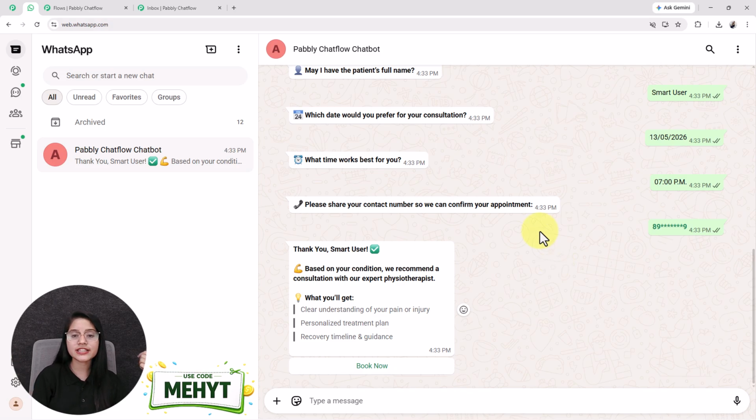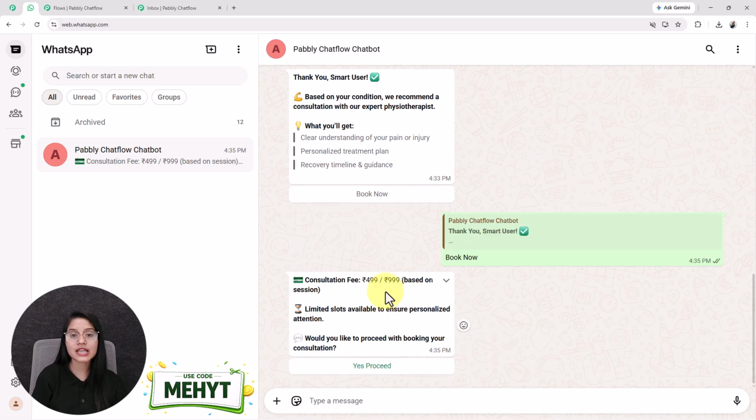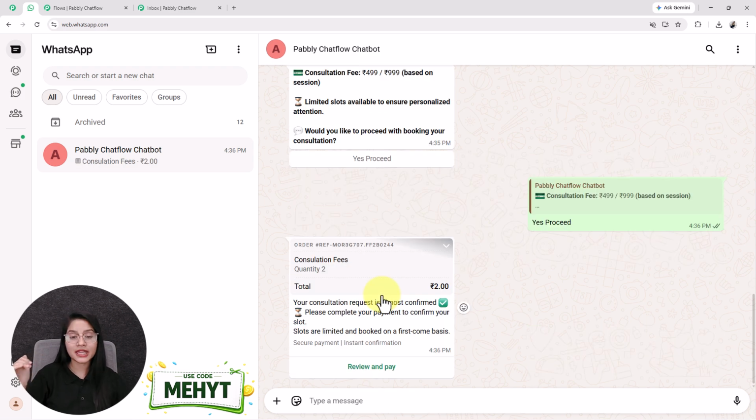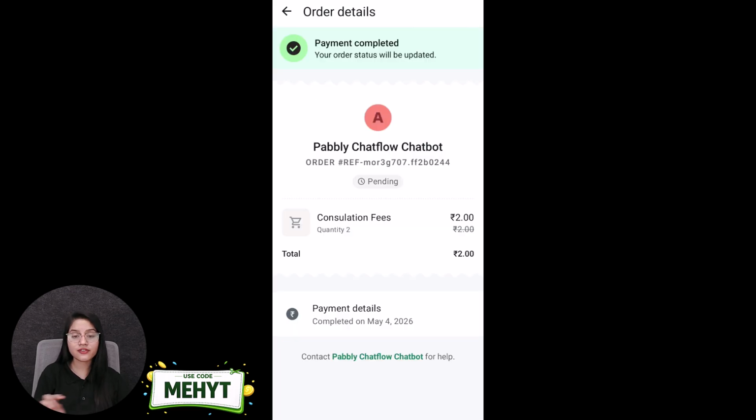Now after collecting all the details, it shows me a message with one button by the name of book now. When I click on it, it shows the consultation fees and gives me another option as yes, proceed. Once I click on this button, it shares the payment link with me. Now I complete the payment from my phone, and as soon as I click on the continue button and finish the payment, I receive the receipt and the message: payment received.